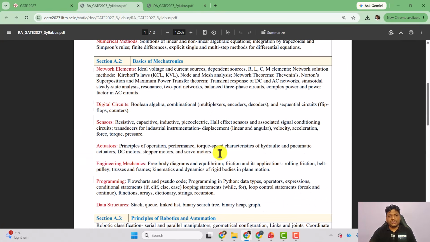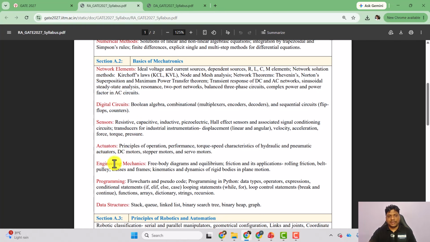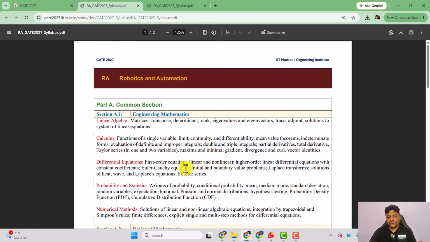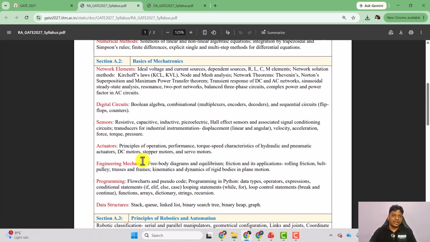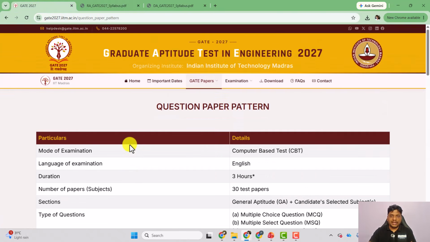But for part A, you can see these particular topics from electrical and electronics. You can follow that. This is from the mechanical paper, and this is from GATE data science or CS. You can follow. Okay, but I guess from these particular topics, the question will be different. As this is the first time they are going to conduct it, the questions from the common section will not be on the difficult side. For part B, you can expect the same level of question, but for part A, the question will be on the easier side. Okay, I hope this thing is clear about the GATE new paper, and the rest we are going to cover.